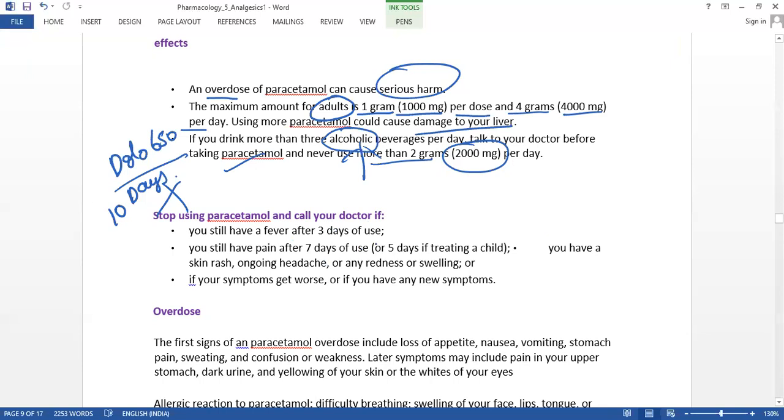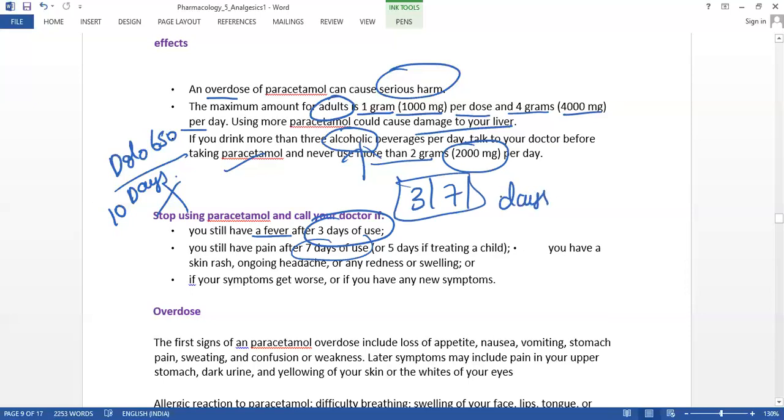The maximum is 3 days of use. The fever has to get reduced, but if he is still getting the fever, he definitely has to consult the doctor. And if the patient is still having pain after 7 days of using this tablet, they also have to consult the doctor, not more than 3 or 7 days.